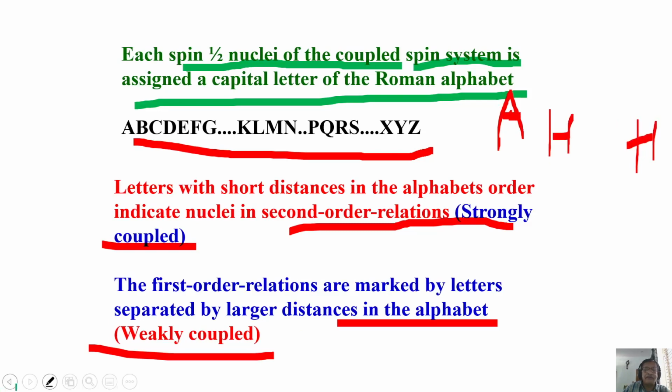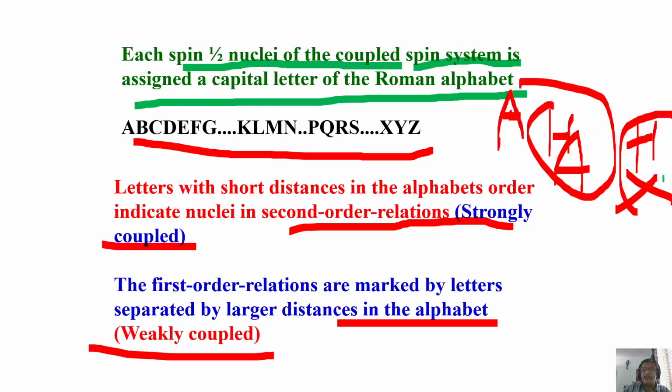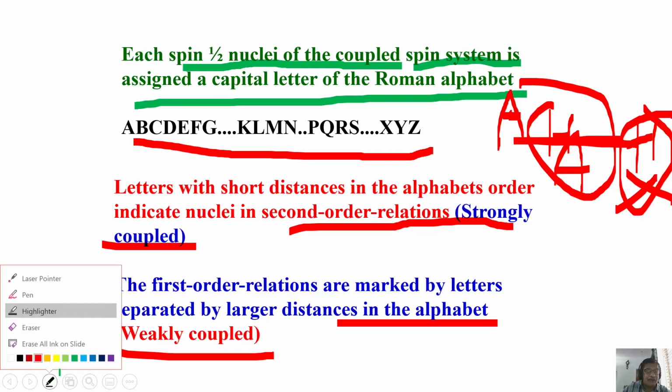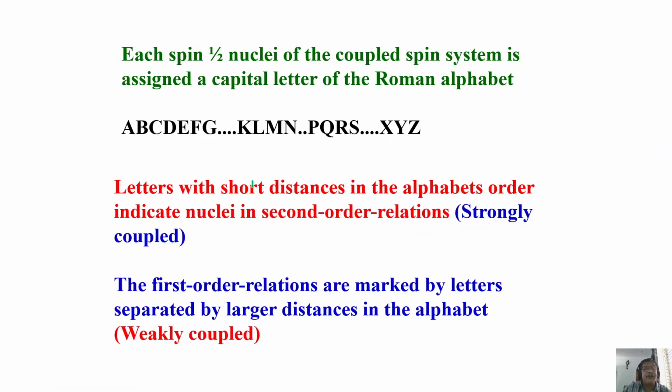They are coupled. If I call this A and this X, by Pople nomenclature, it means the chemical shift separation of this and this is far larger compared to the J coupling between these two. So what does it mean? It means these two protons are weakly coupled, very weakly coupled.